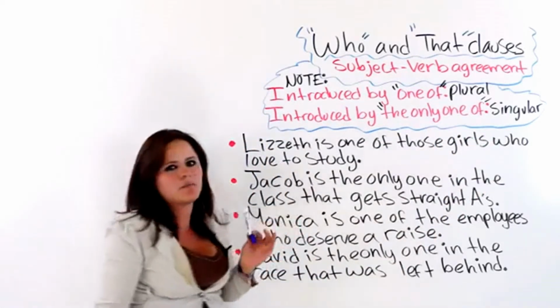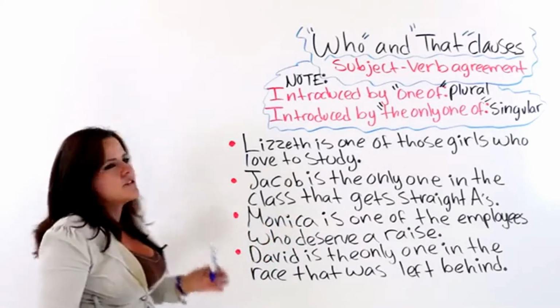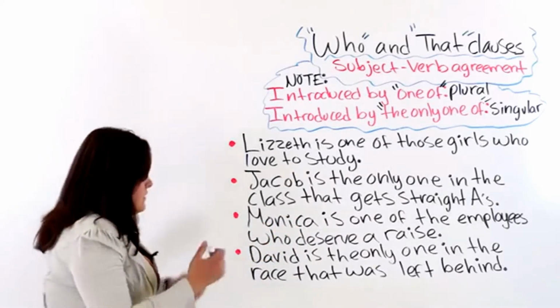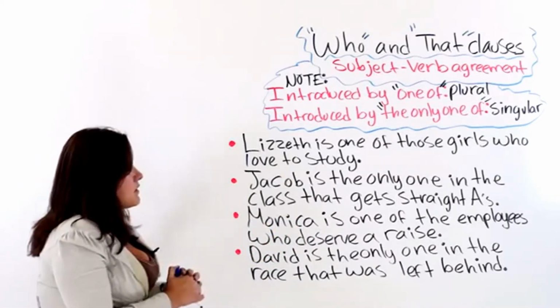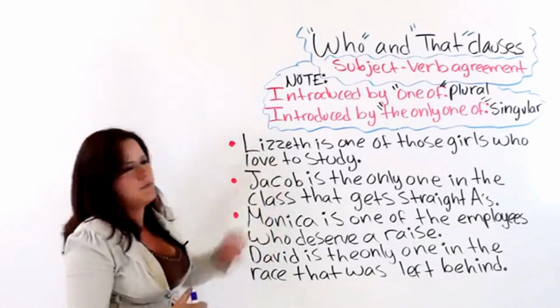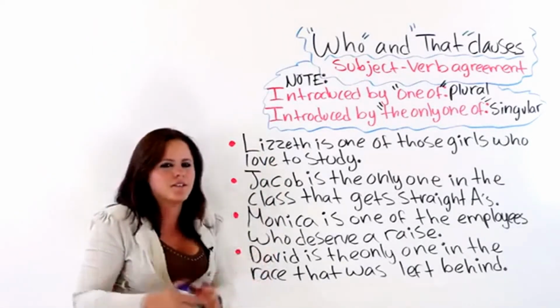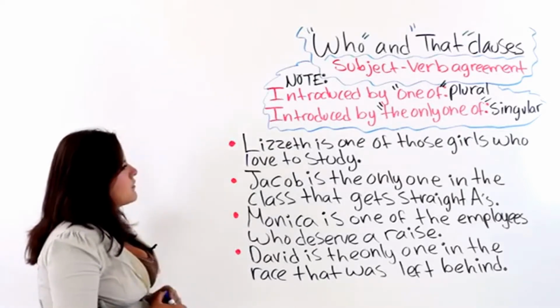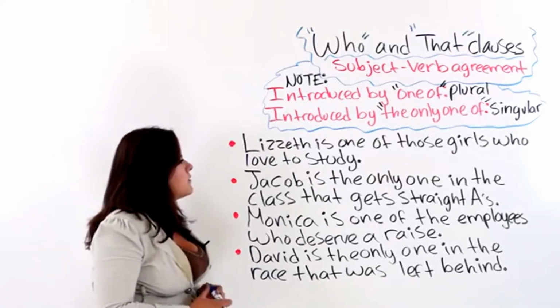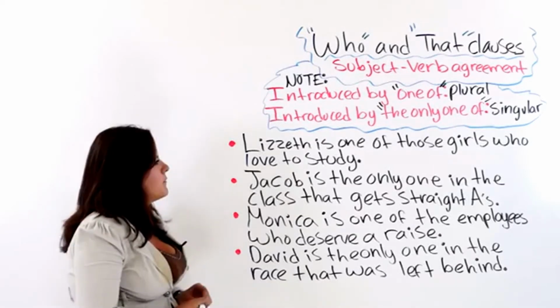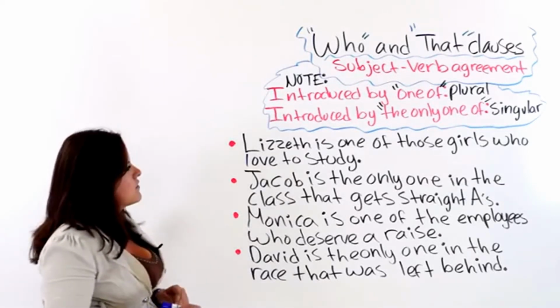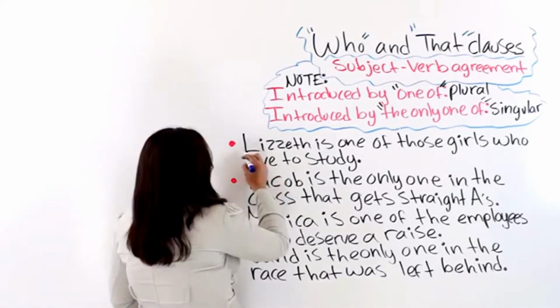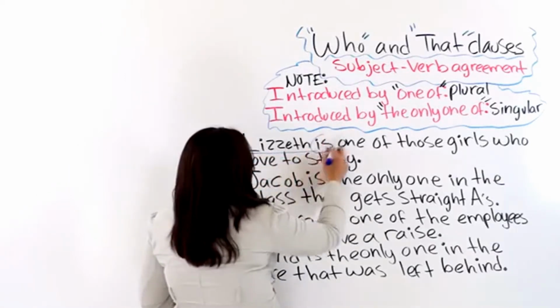Okay, I have some examples here written on the board so that you can practice a little bit with me, and if you want you can take note of this rule. Alright, well let's get started. The first one says, Lisette is the only one of those girls who love to study. Okay? Lisette is, okay? This is the subject, this is the verb, okay?